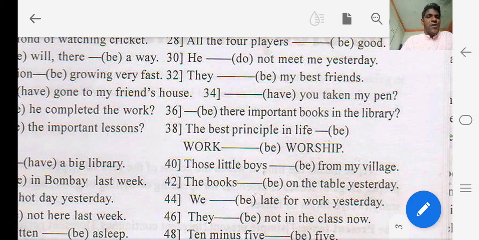In the next class we shall see how to use forms of to do and to have.